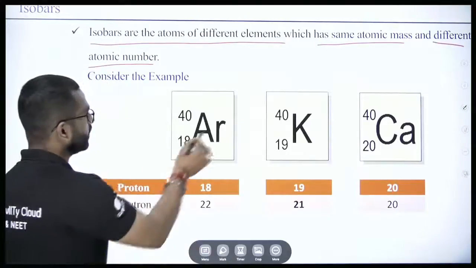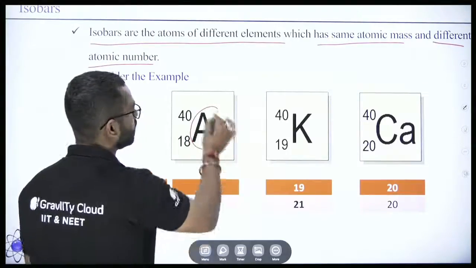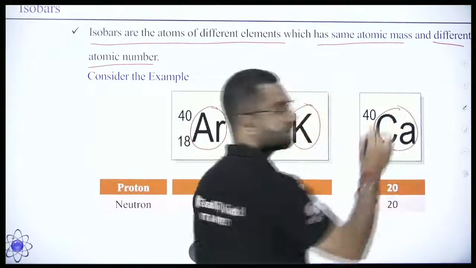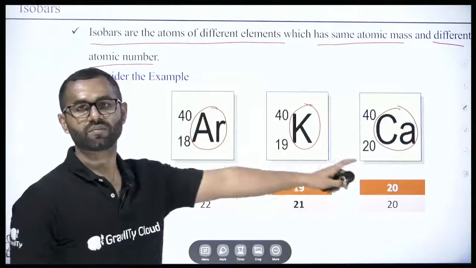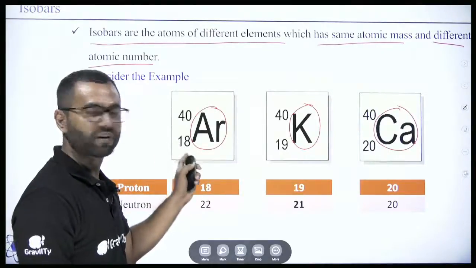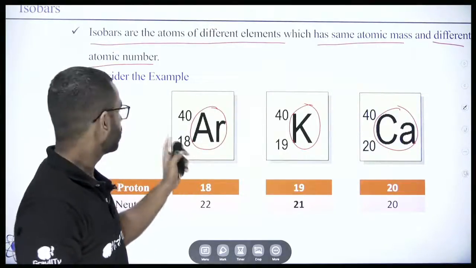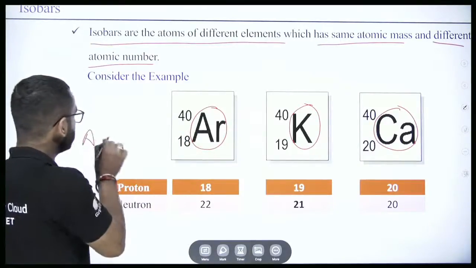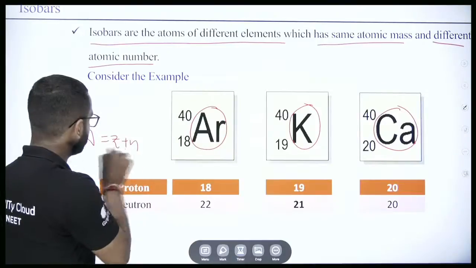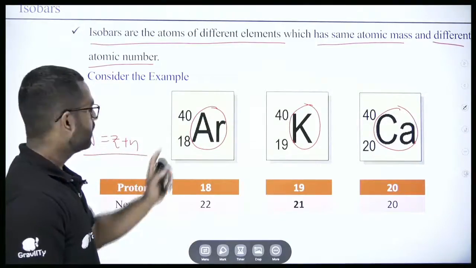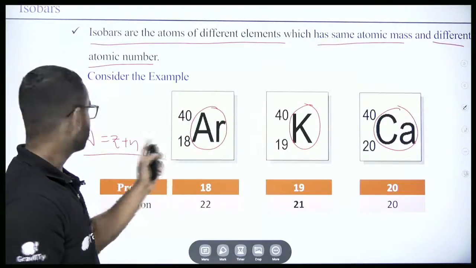So you see argon, potassium, calcium. In the case of argon, we have 18 as the atomic number and 40 as the mass number. We know the formula, right? A is equal to Z plus N, where A is the mass number and Z is the atomic number. So mass number minus atomic number is the number of neutrons.